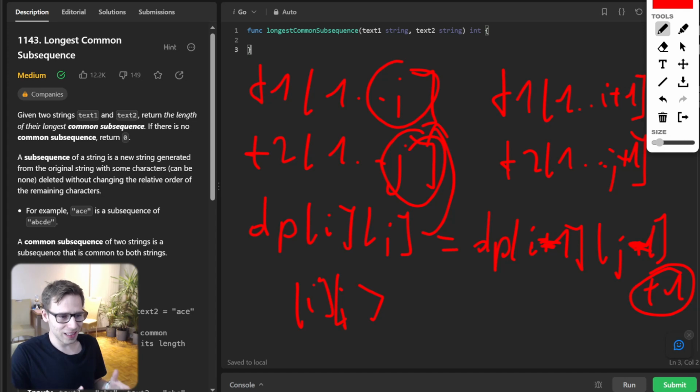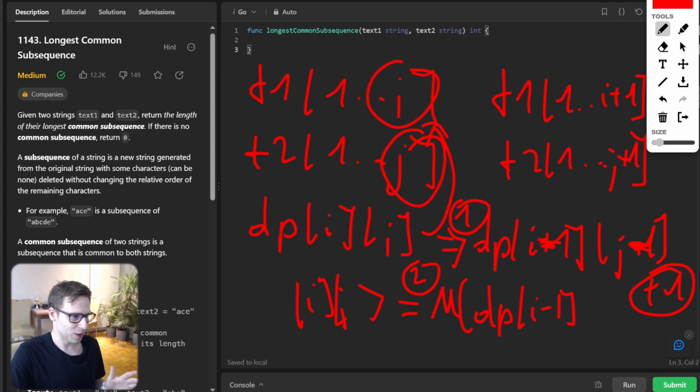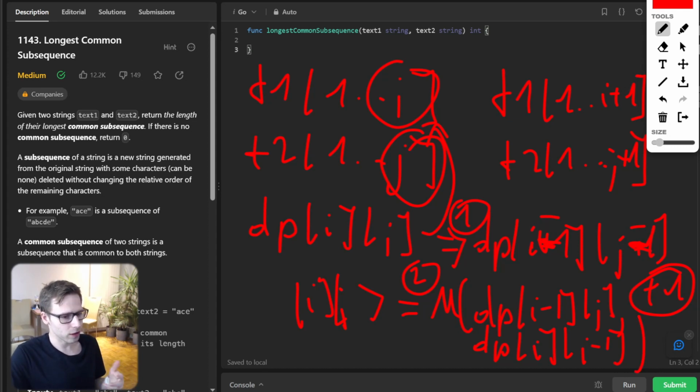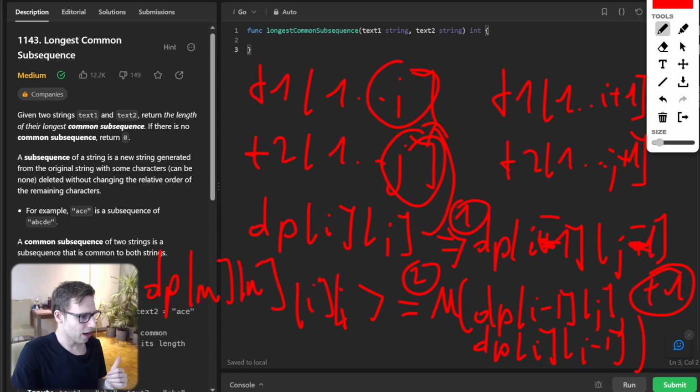If they are different, so text 1 at i and text 2 at j are not the same, then we don't extend the LCS. Otherwise, in the second case, it will be the max between the previous states, dp[i-1][j] or dp[i][j-1]. It's a really common transition function, and you will see it a lot in dp problems. And we store our result in dp[m][n] after all the calculations.